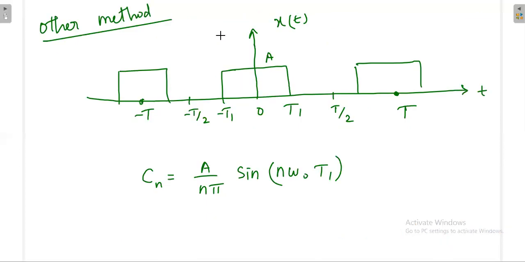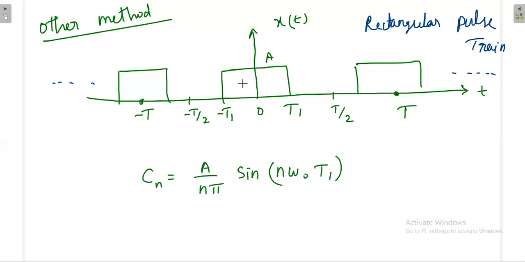So this is the rectangular pulse train. It is going continuously on both the sides, so that's why this is a rectangular pulse train.